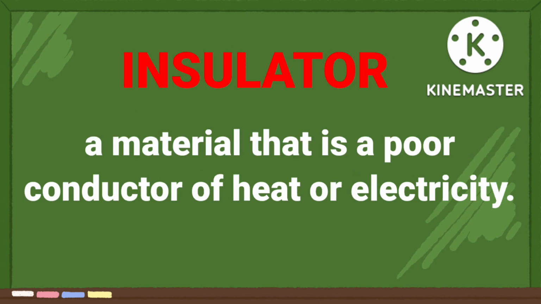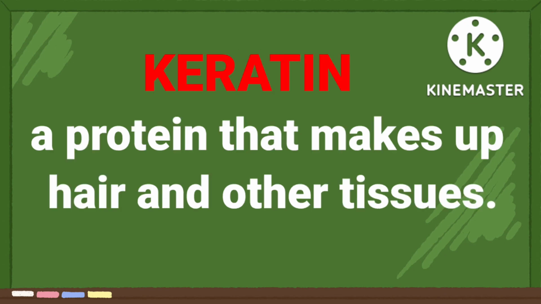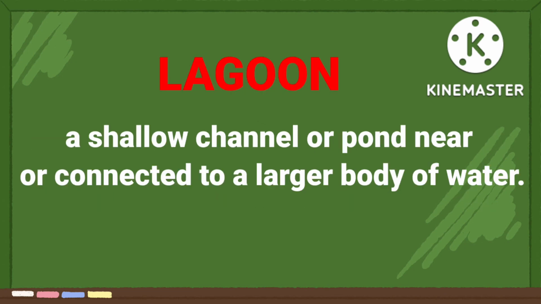Insulator, a material that is a poor conductor of heat or electricity. Density, the degree of amount of quality or condition. Keratin, a protein that makes up hair and other tissues. Lagoon, a shallow channel or pond near or connected to a larger body of water.